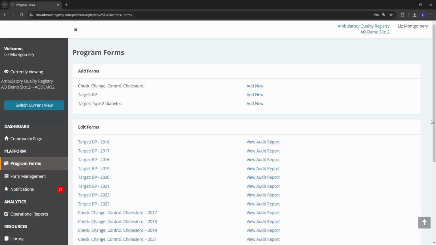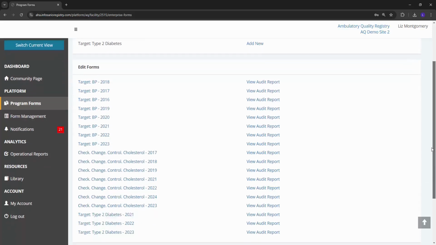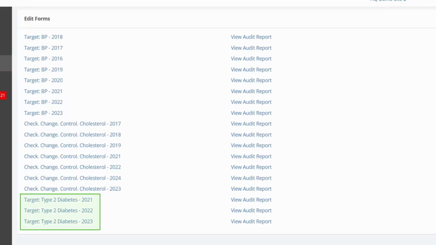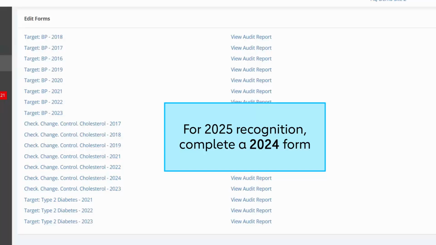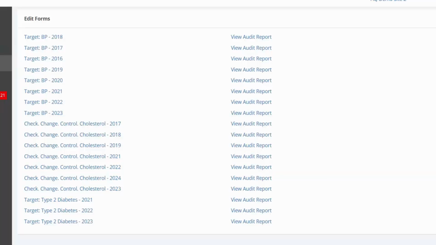If your organization has submitted in the past, you may have existing forms under the Edit Form section, like I do here. Each date represents the calendar year from which that data was collected. For a 2025 award, you'll need to submit a 2024 form. If you or another member of your organization have started a 2024 program form for Target Type 2 Diabetes already, you'll see that here. If so, click to start adding data.